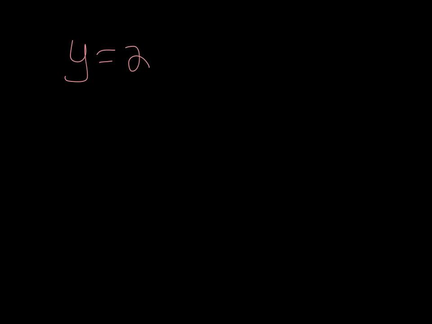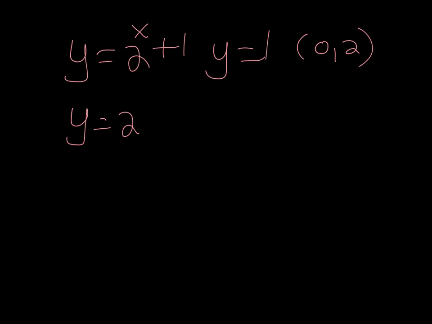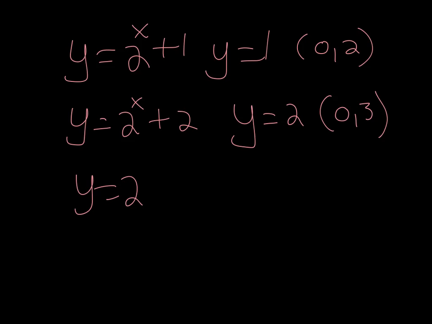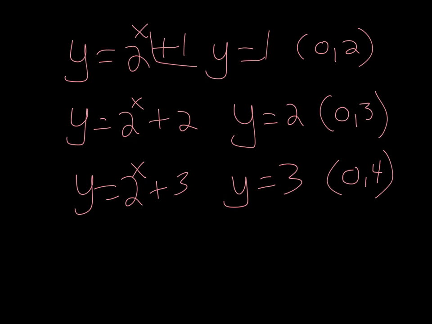Then that shifted, so we had y equals 2 to the x plus 1. That had an asymptote of 1 and an intercept of 2. Y equals 2 to the x plus 2 had an asymptote of 2 and an intercept of 3. Y equals 2 to the x plus 3 had an asymptote at y equals 3 and an intercept of 4. So if you notice, your asymptote was always y equals whatever it shifted by.